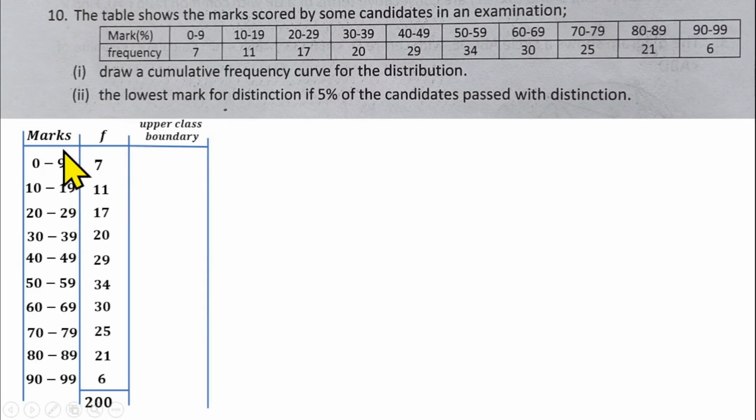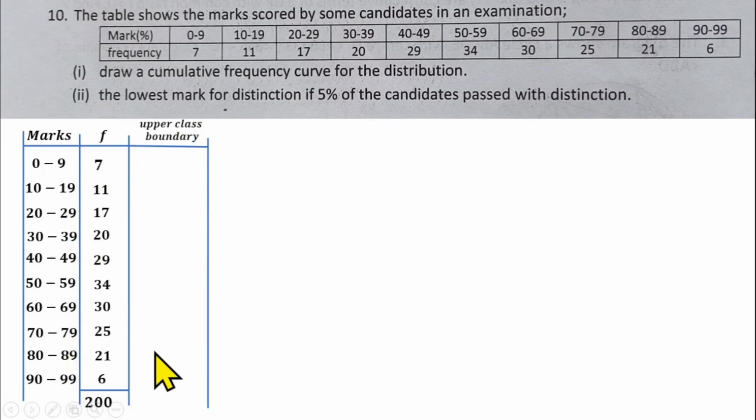Upper class boundary is gotten from the upper class interval. So these are the class intervals here. The first ones are called lower class interval, the other ones are called upper class interval. From this upper class interval, you're going to get upper class boundaries. So you're going to be adding 0.5 to this upper class interval, one after the other.